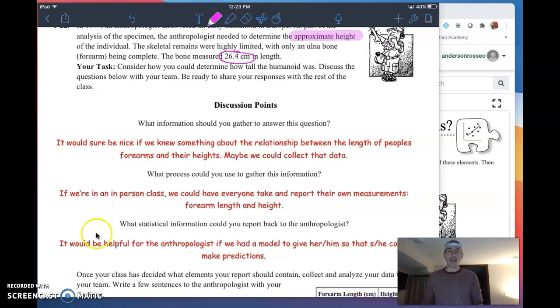All right. And then what statistical information could we give back to this anthropologist? Well, if I'm the anthropologist, and I'm not, but if I were, it would be nice if I had a model given back to me. If I've hired some statisticians to do something like this for me, I'd want a product back. I want a model that I can use to make this prediction. And that's what we're going to try to do today.